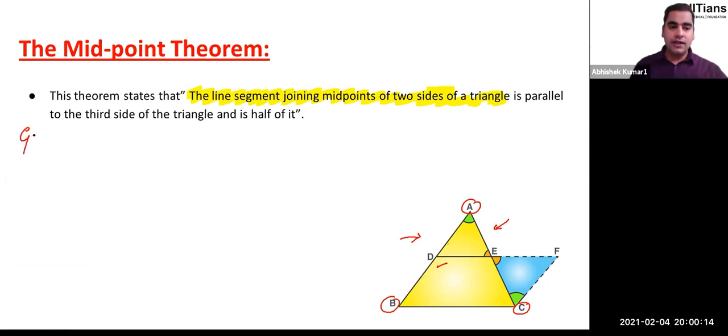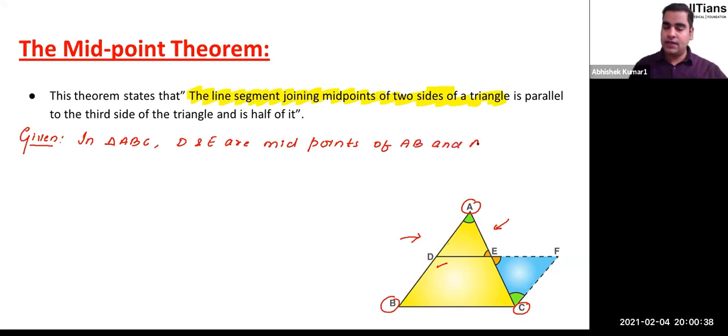So what are we provided here? In triangle ABC, D and E are midpoints of AB and AC respectively. Or you can also write, we are given that AD is equal to DB and AE is equal to EC. You can write that as well.